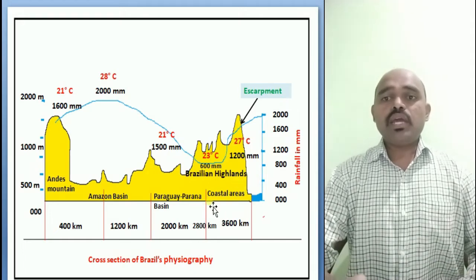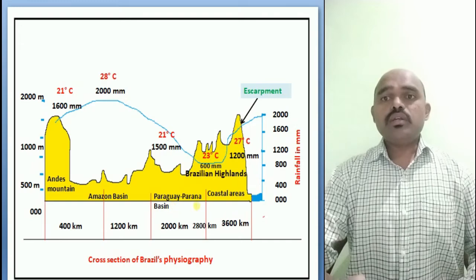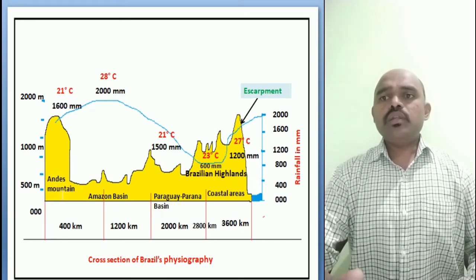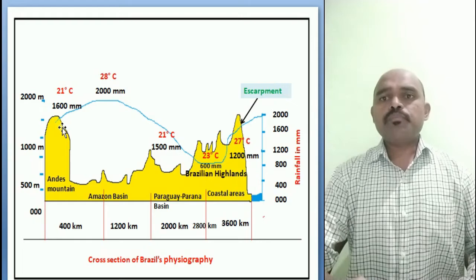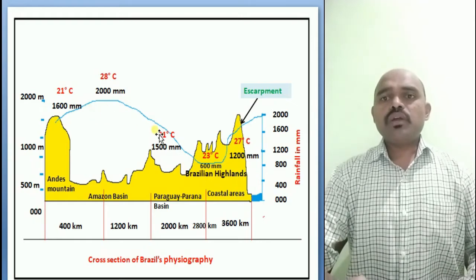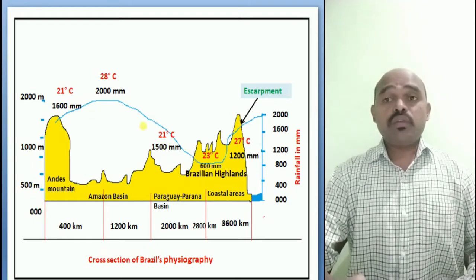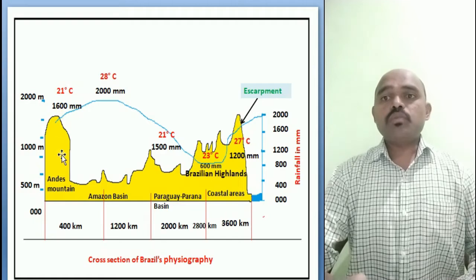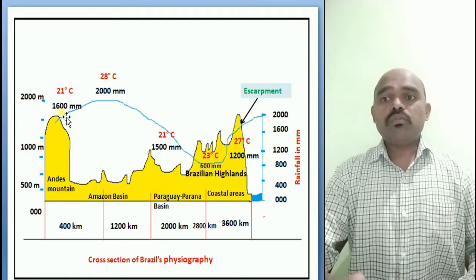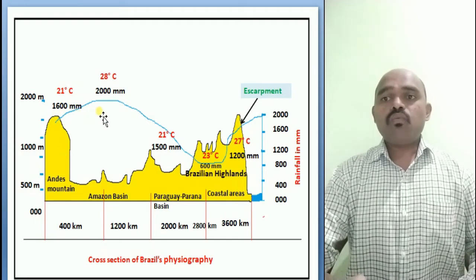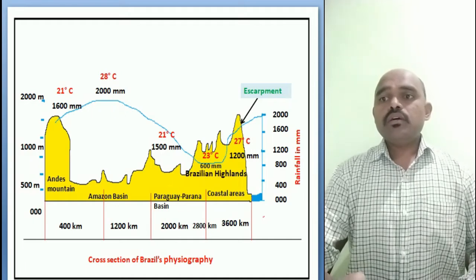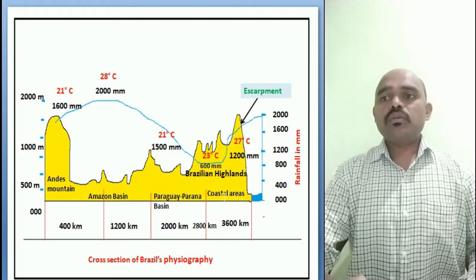And here we have again the Andes Mountains. This is the rainfall in millimeters which we have given here. The Andes Mountains have 1600 millimeter rainfall. Then the Amazon Basin has 2000 millimeter rainfall. The Paraguay Parana Basin has 1500 millimeter rainfall. Then the coastal areas have 1200 millimeter rainfall.